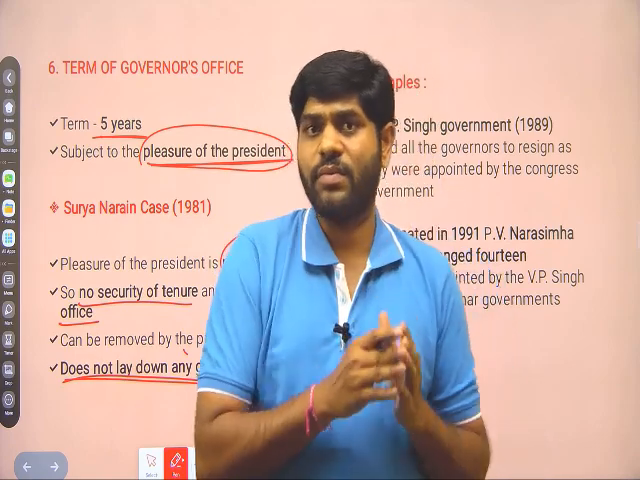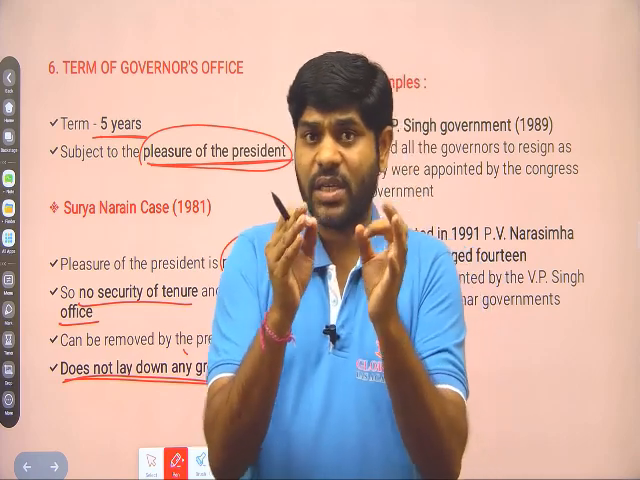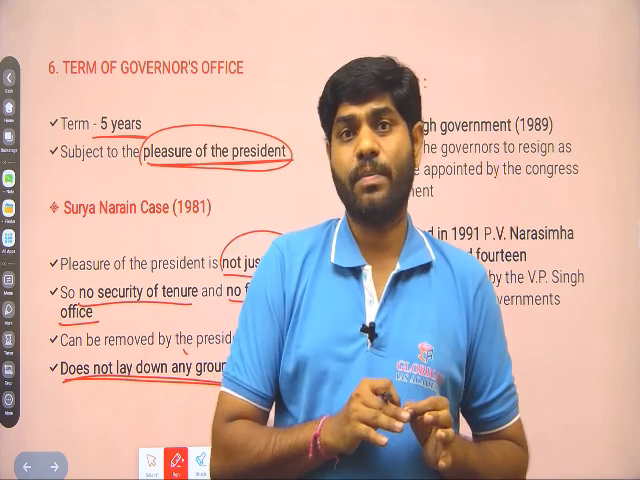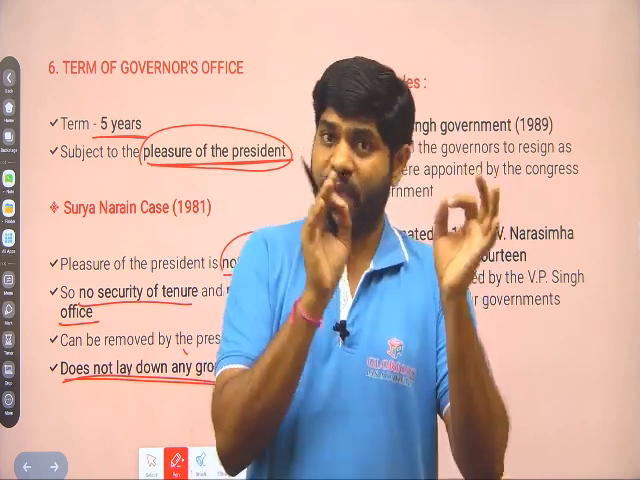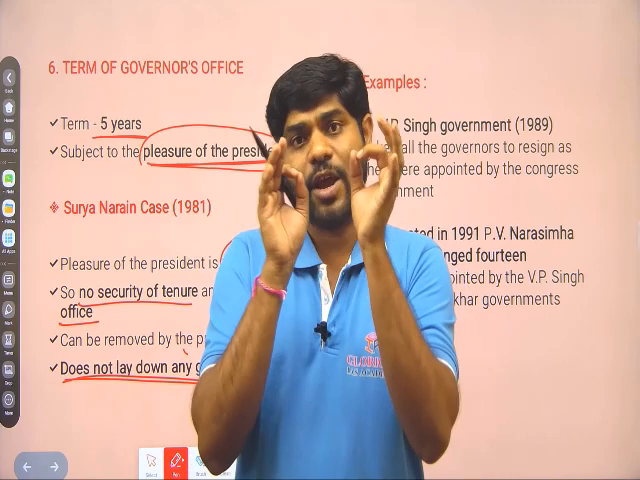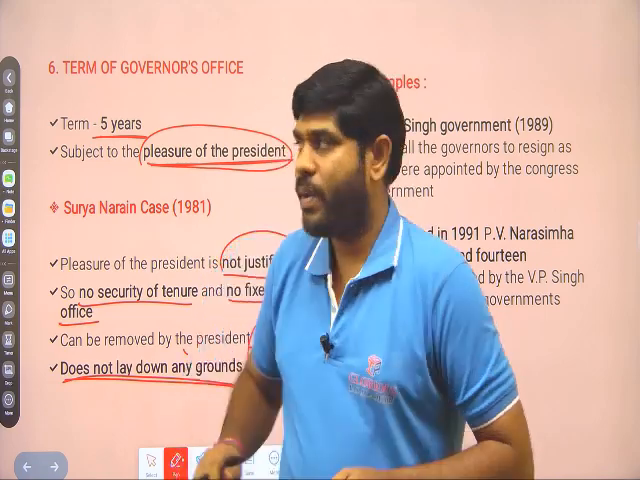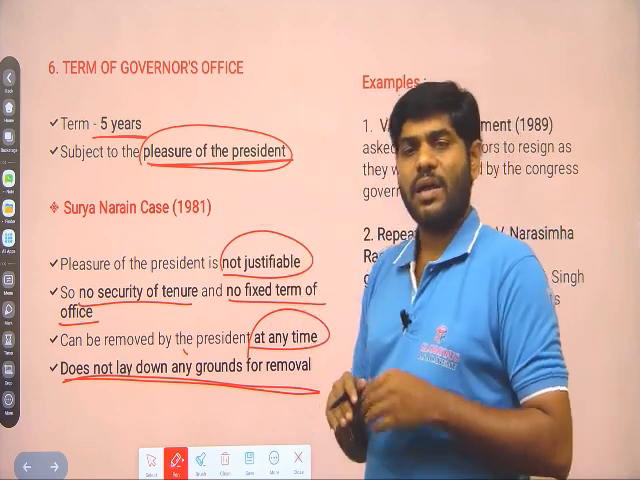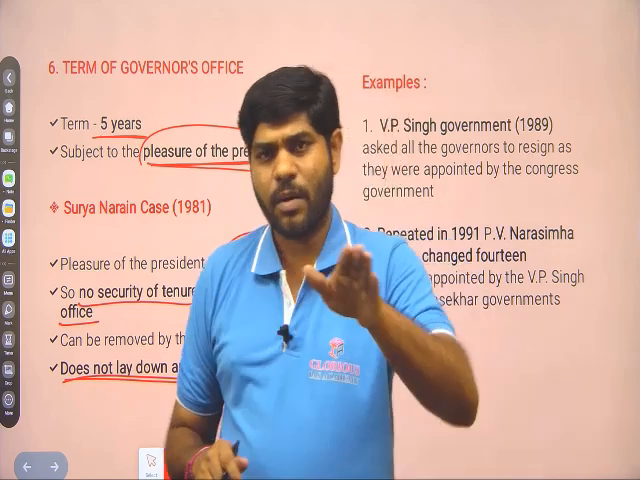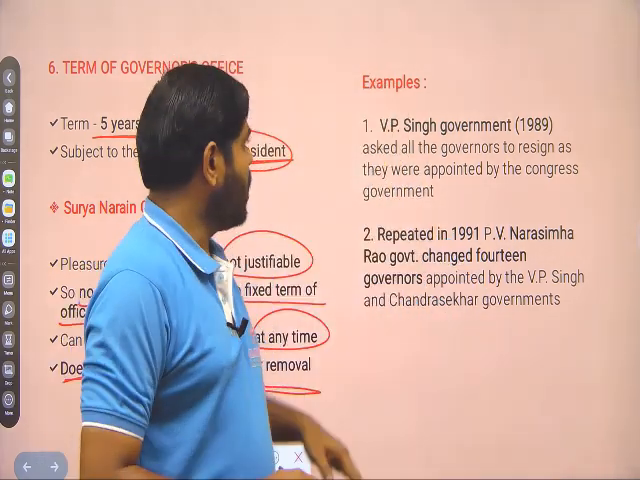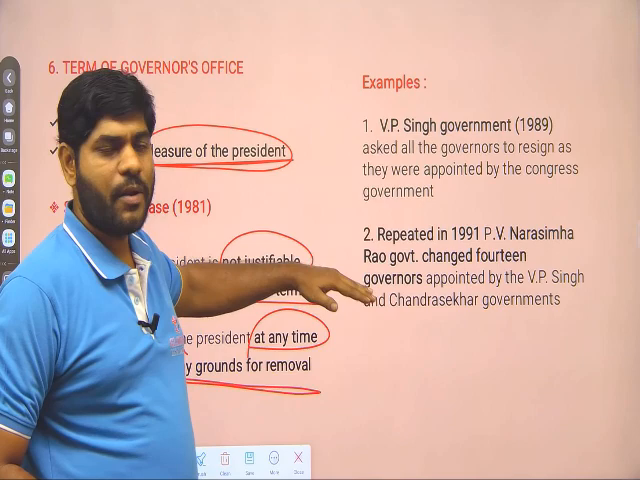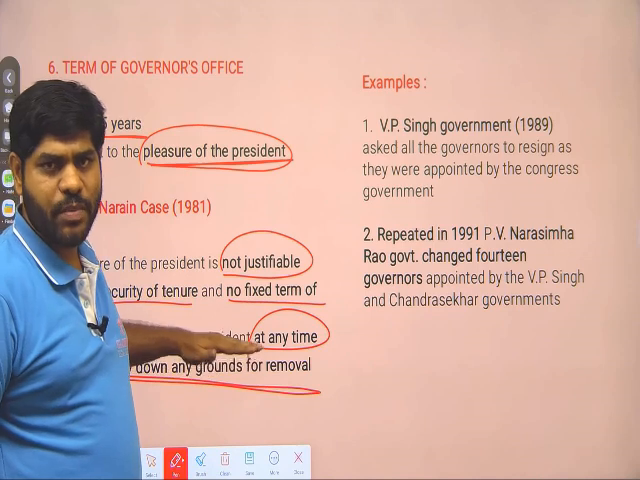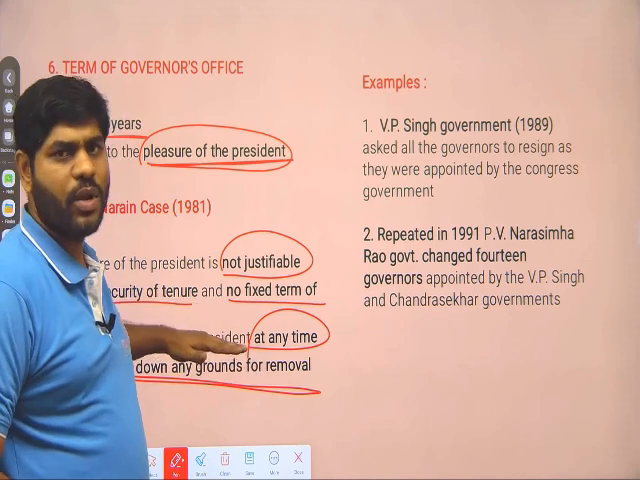For the President, incapacity and misbehavior are the two main grounds for removal. The same applies to the removal of the Vice President, Speaker, Deputy Speaker, High Court judges and Supreme Court judges. But the grounds for the removal of the governor are not provided under the Constitution. Here there are two examples. Because the grounds are not mentioned in the Constitution, the governor can be removed at any point of time.